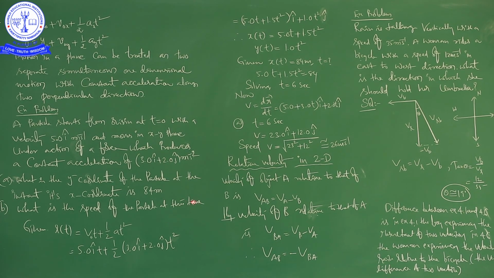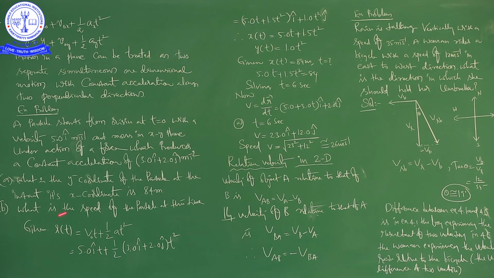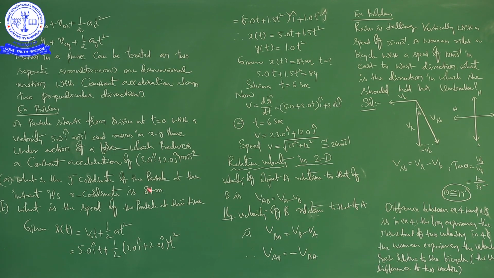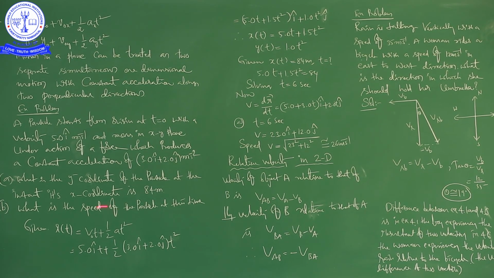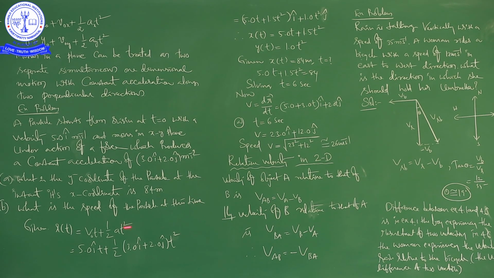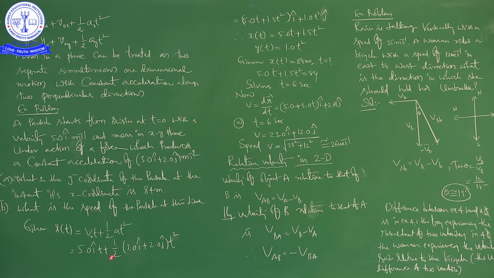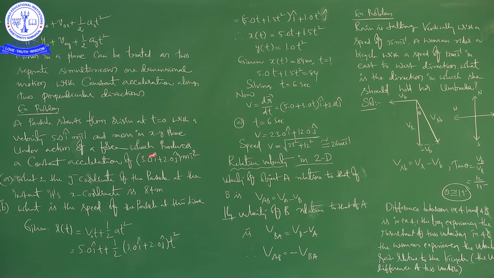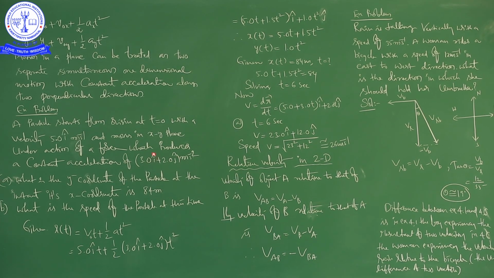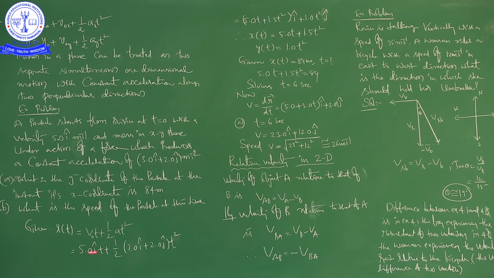Similarly, what is the speed of the particle at this time? If you find this one, you will get the time value. At that time, you have to find the speed. When you go for the solution, this equation we already know is the second equation of motion. According to the given data, we have to write the v naught value and the a value. Then it will be the result.